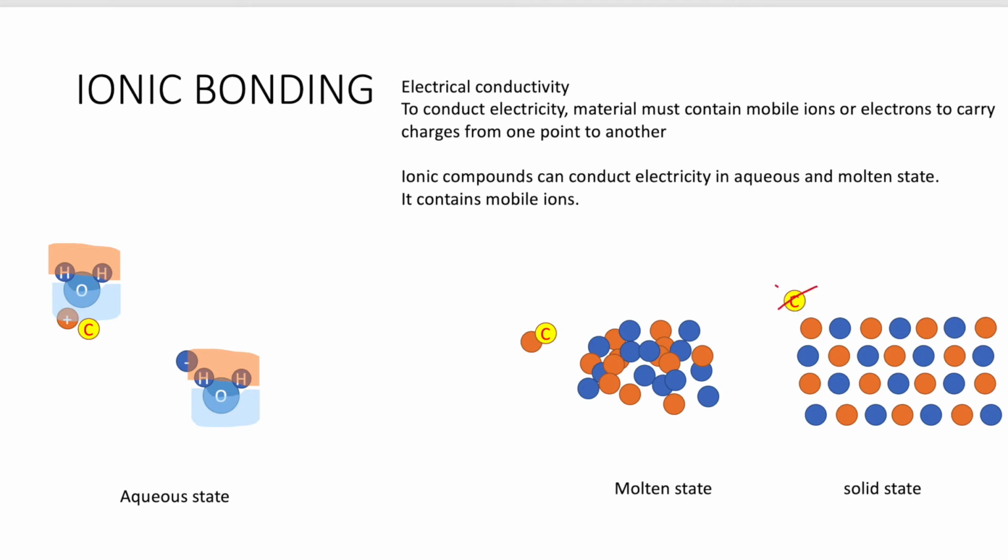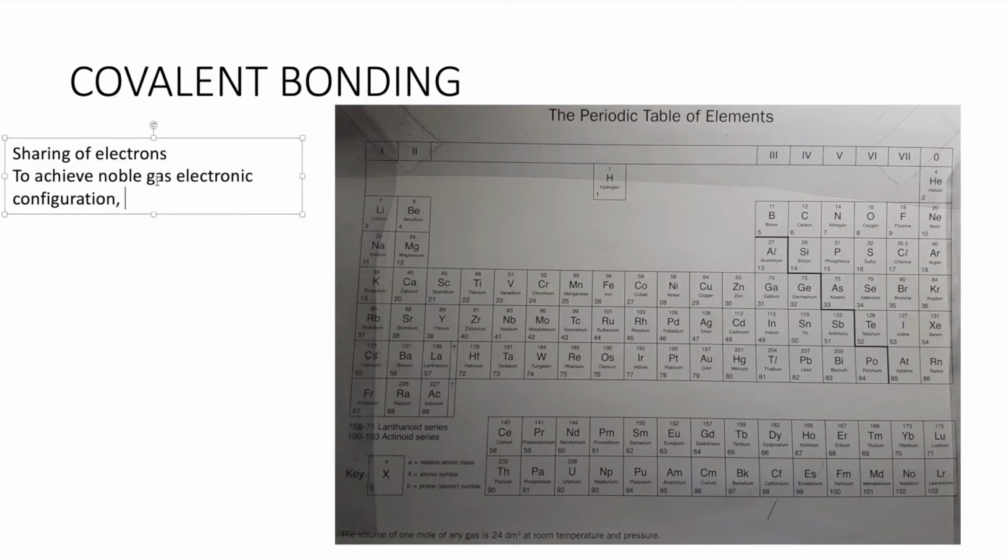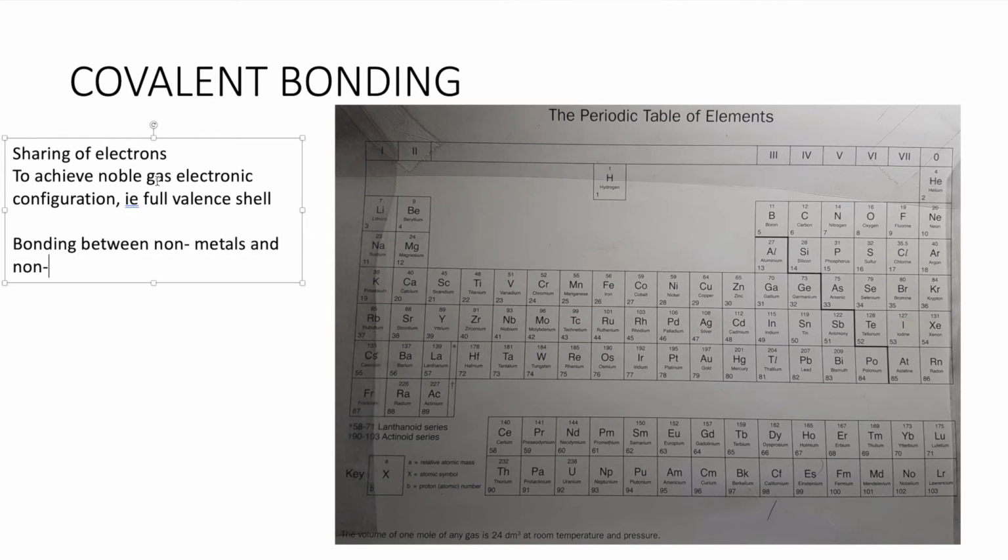Therefore, it cannot conduct electricity in solid form. Okay, a lot of talk on ionic compounds. Next, we go on to covalent compounds. Similarly, a covalent bond is formed by sharing of electrons between two atoms that result in them having a noble gas electronic structure. Similar to the ionic compounds, they lose electrons to form noble gas configuration.